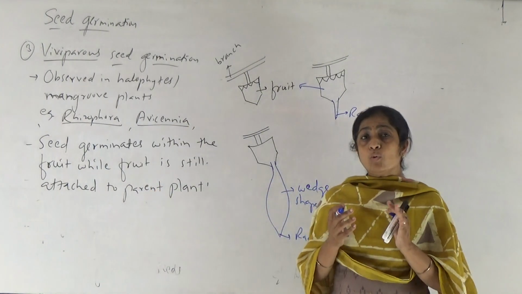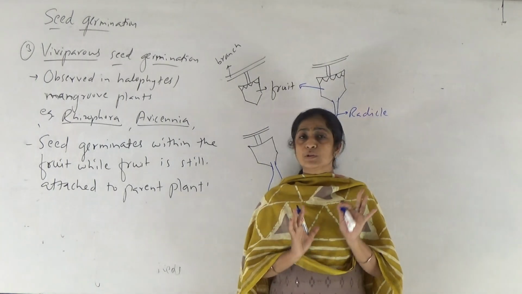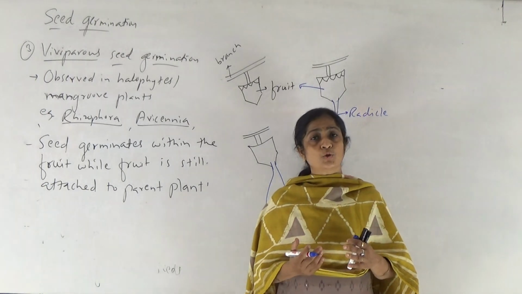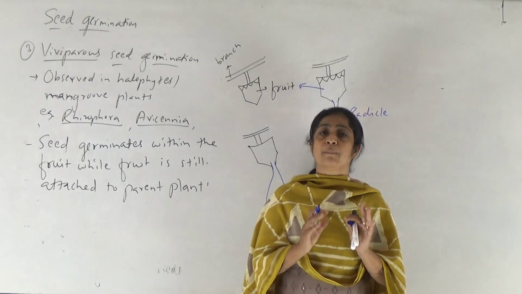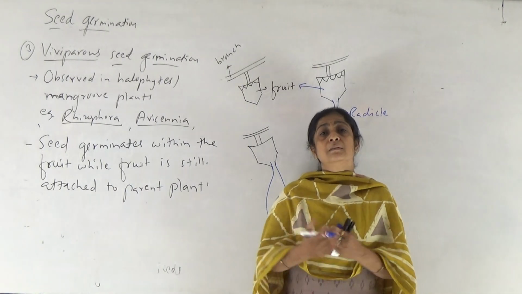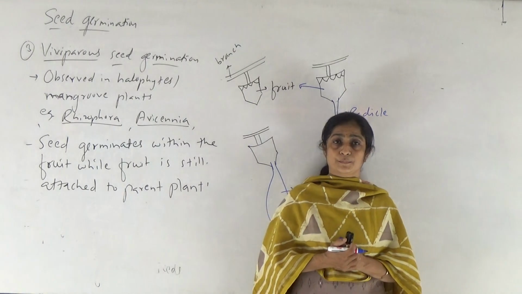Now see how events take place during this germination. Here inside the fruit seeds are present. Seed consists of embryo. When the embryo matures, when there is complete development of embryo, then embryo starts germinating, that is seed starts germinating within the fruit.